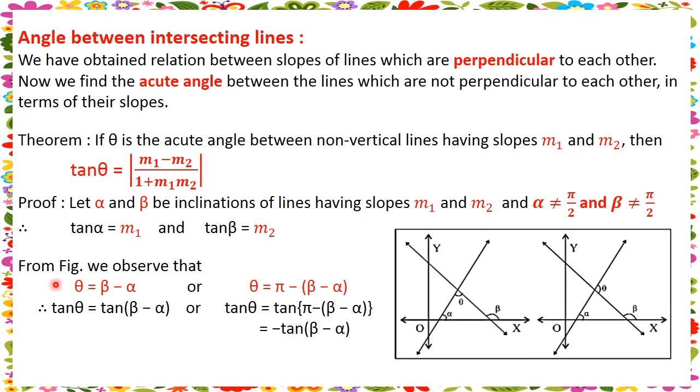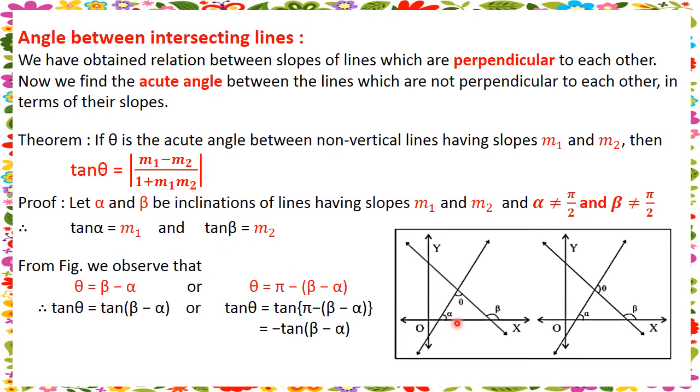We already learned the relation between the slopes of lines which are perpendicular to each other. Now we are going to learn about the angle between intersecting lines, that is, the acute angle between lines which are not perpendicular to each other, in terms of their slopes. There is a theorem related to this. If theta is the acute angle between non-vertical lines having slopes m1 and m2, then tan theta is equal to the modulus of m1 minus m2 upon 1 plus m1 m2.